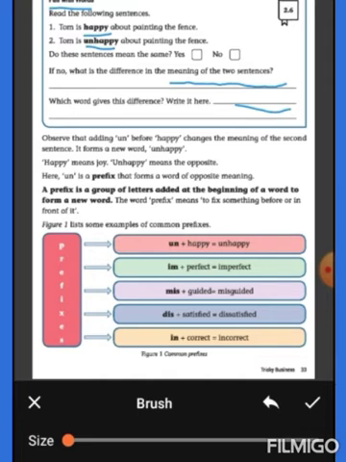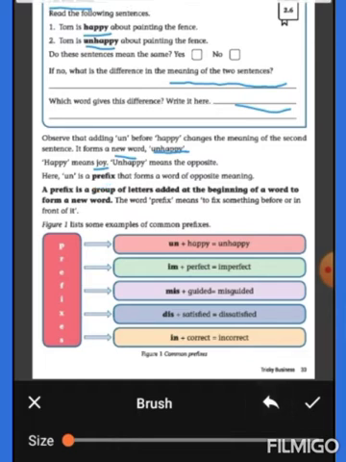Okay. Shall we move to next? Yes. Observe that adding "un" before happy changes the meaning of the second sentence. It forms a new word, unhappy. Happy means joy. Unhappy means the opposite. That means not happy. Here, "un" is a prefix that forms a word of opposite meaning.